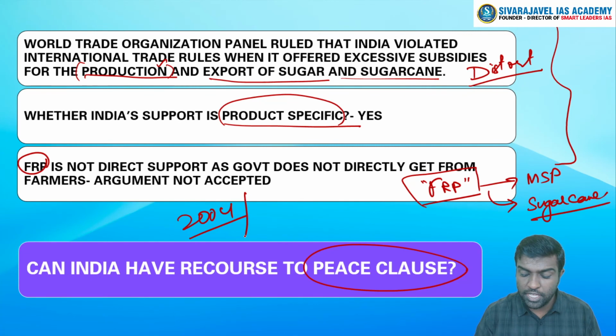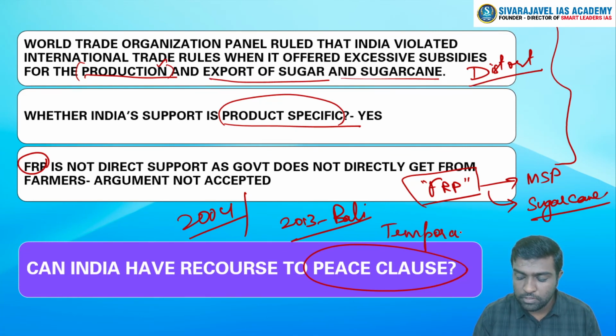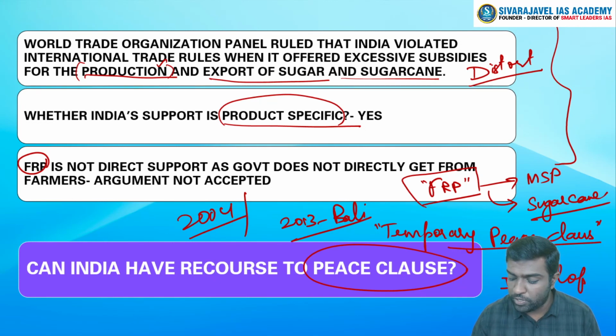Now, after negotiations in the year 2013, Bali Ministerial, the WTO agreed for a temporary peace clause, which means this peace clause gives an exemption to developing countries to continue with its food security programs. For example, India's food security program, the National Food Security Act, provides that it will undertake certain operations, and it is obviously 10% more and violates the agreement on agriculture. But no country can take India to task or put a case against India on the basis of this, because there is a peace clause.